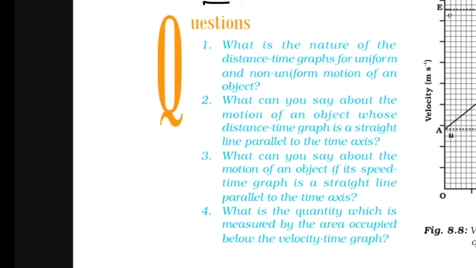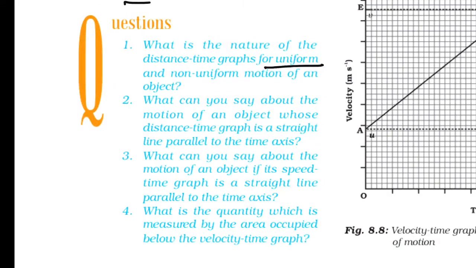See here, for uniform motion the graph is a straight line. Otherwise we have to observe like this, because here y, here x.